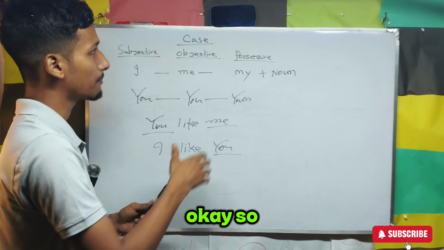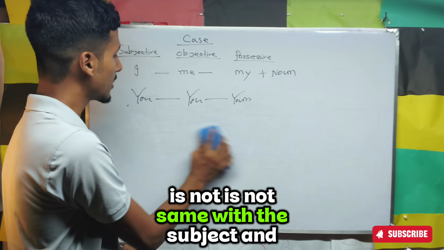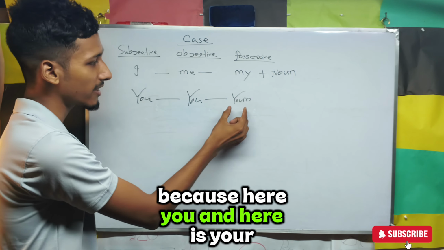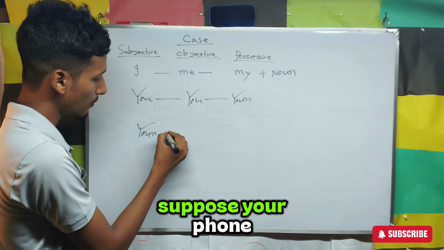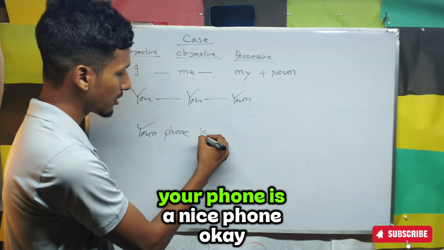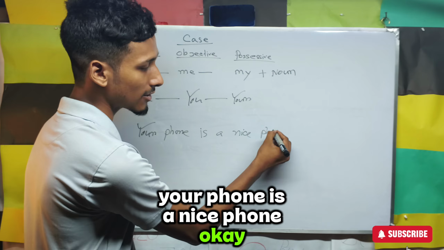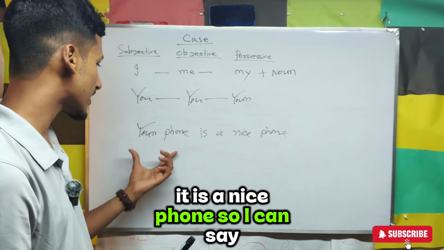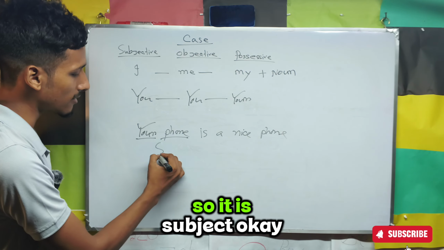Okay. But the possessive is not the same for subject and object, isn't it? Why? Because here is you and here is your. Suppose, your phone. Your phone is a nice phone. Okay, so your phone, that you are using right now, it is a nice phone. So I can say your phone. So here you can see possessive plus noun, so it is the subject.